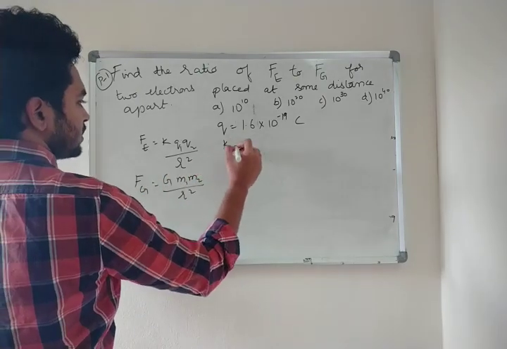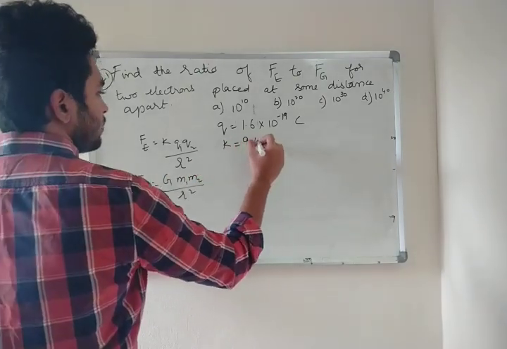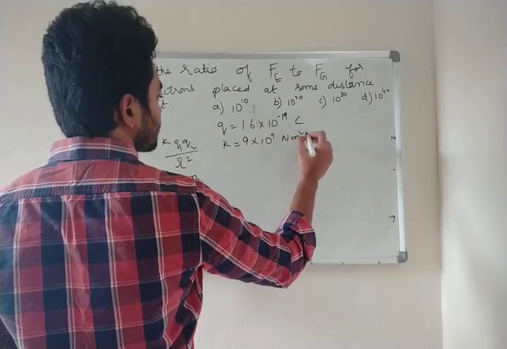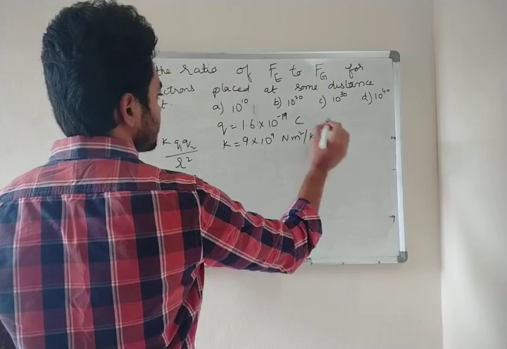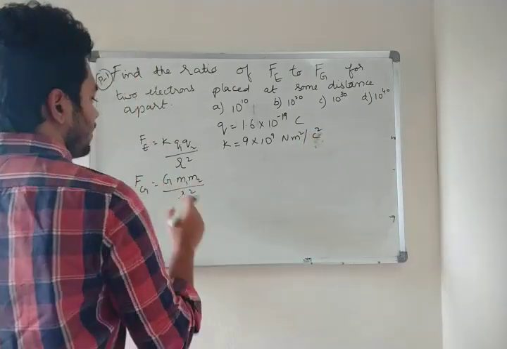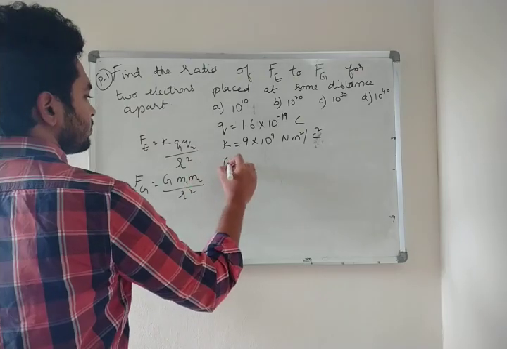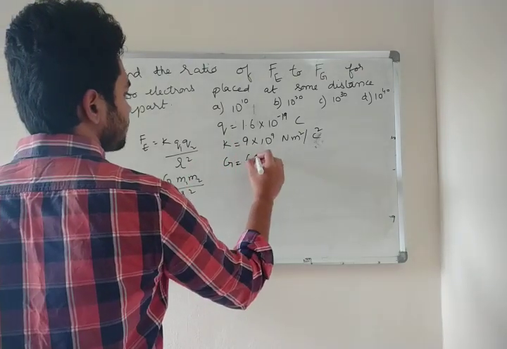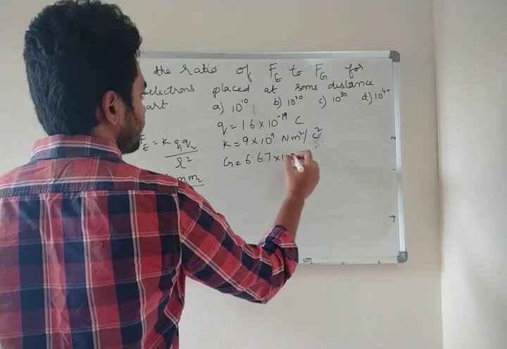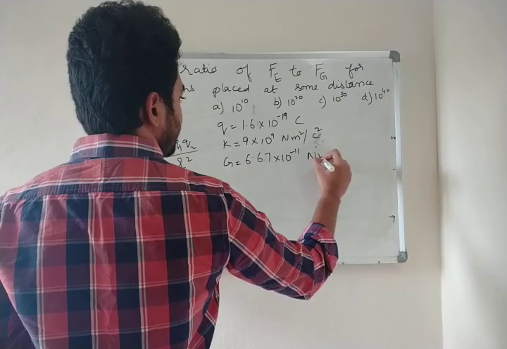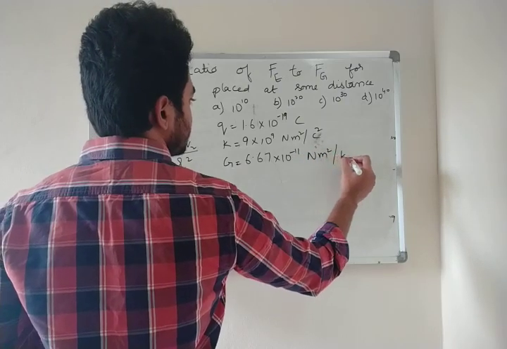So K is 9 into 10 power 9 Newton meter square by Coulomb square. And capital G is 6.67 into 10 to the power minus 11 Newton meter square by kg square.